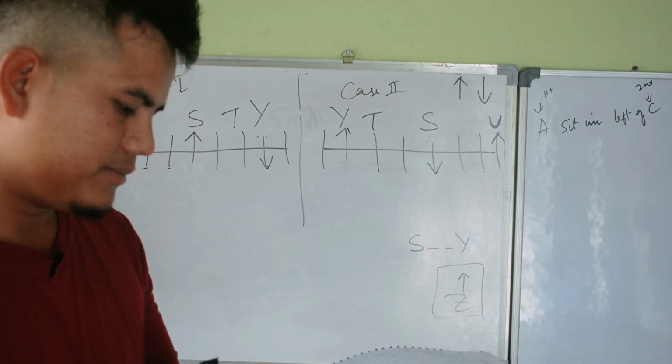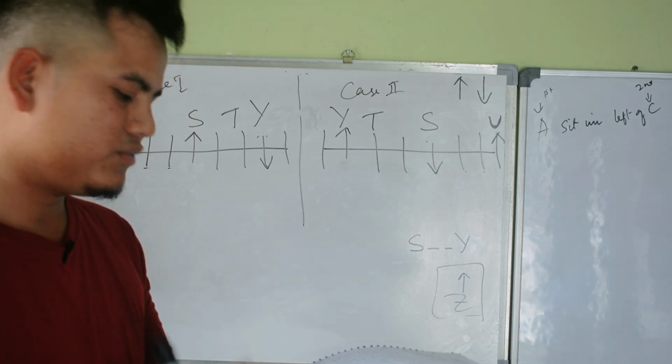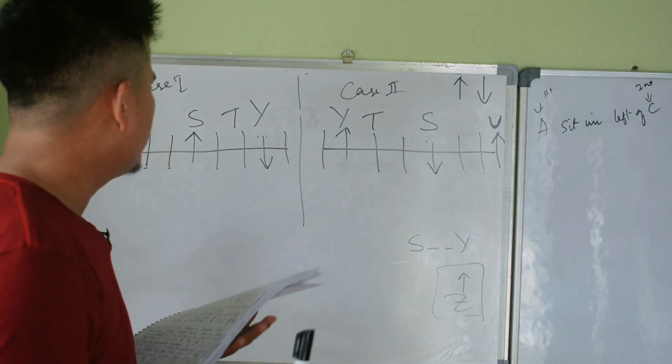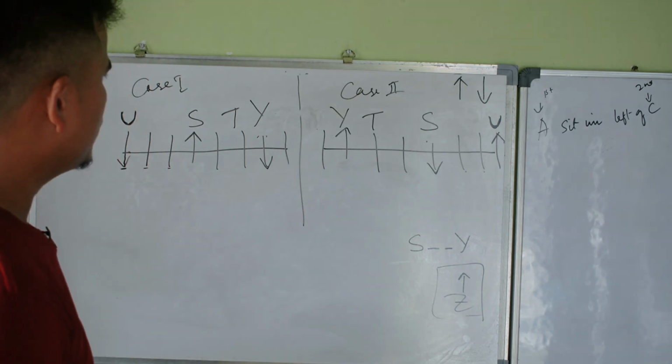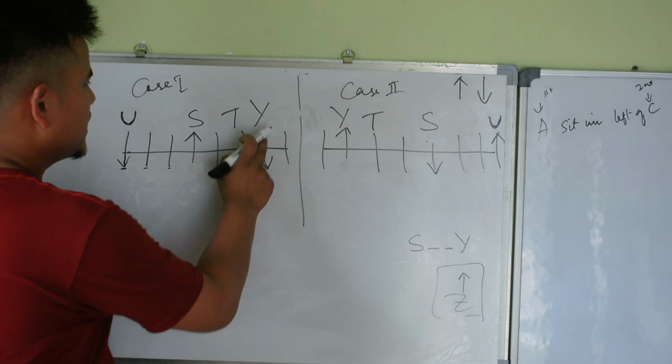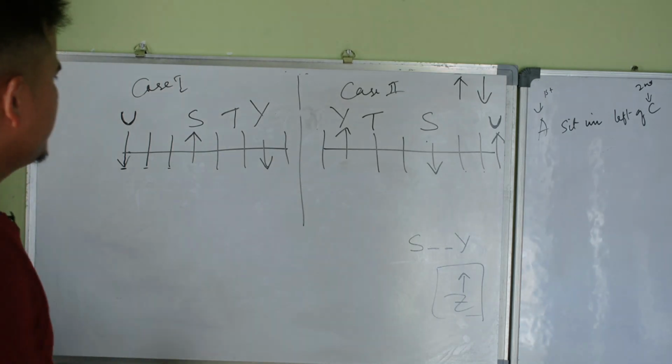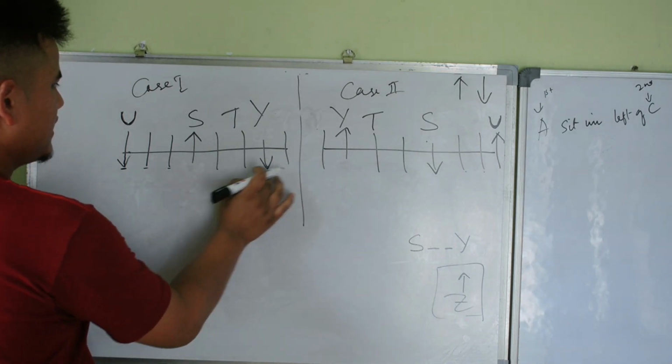T does not sit at the extreme end of the line. Only one person sits between X and V. Only one person sits between X and V.